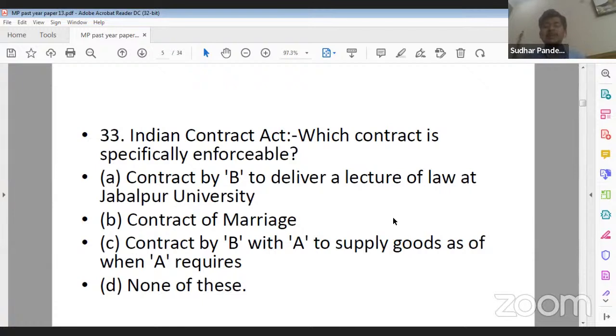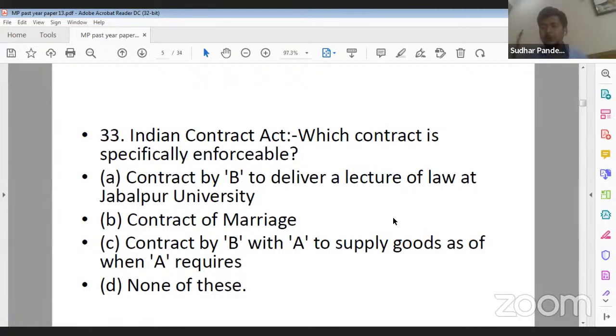Which contract is specifically enforceable? Option A, contract by B to deliver a lecture of law at Jabalpur University. Option B, contract of marriage. Option C, contract by B with A to supply goods as and when A requires, and D, none of these.